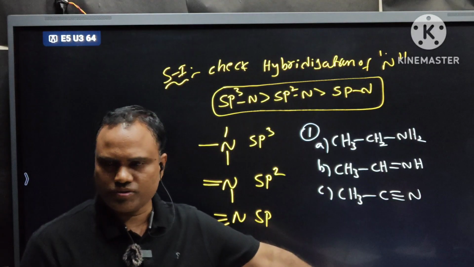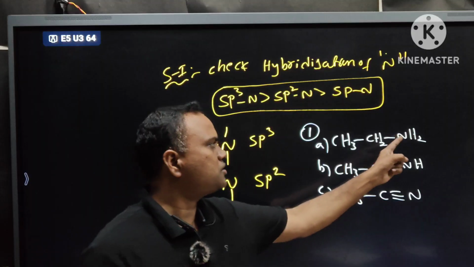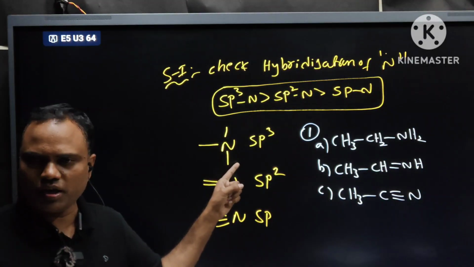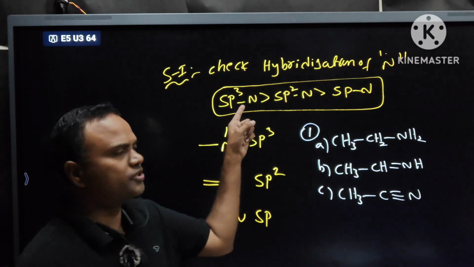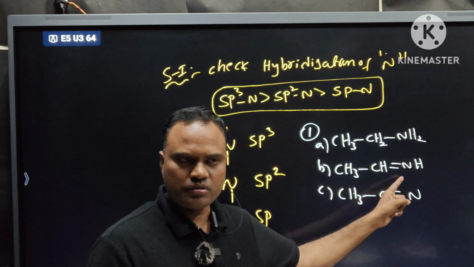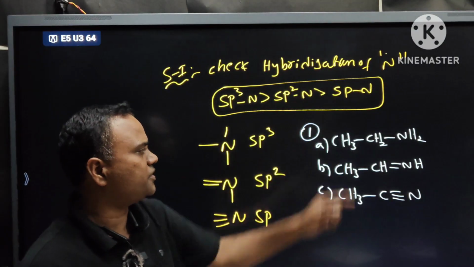We have 3 compounds. Which is more basic? A, because nitrogen is surrounded by single bond. Single bonded nitrogen, sp3 nitrogen. So more basic. This is basicity order. B has double bonded nitrogen, and C has triple bonded nitrogen, sp nitrogen.